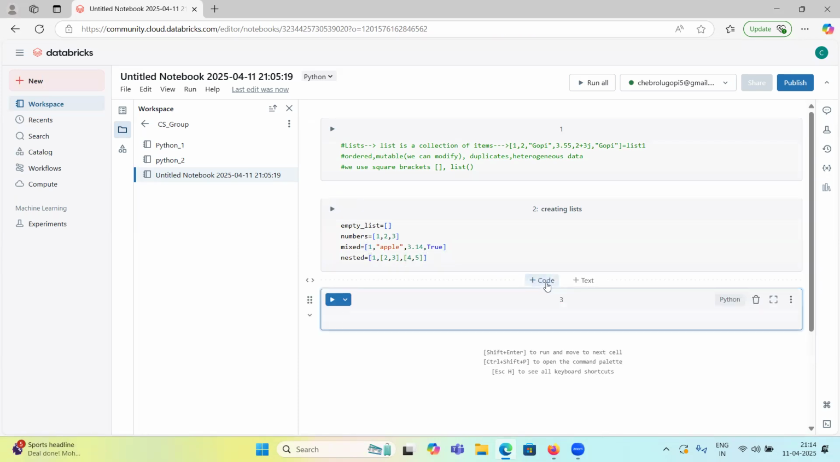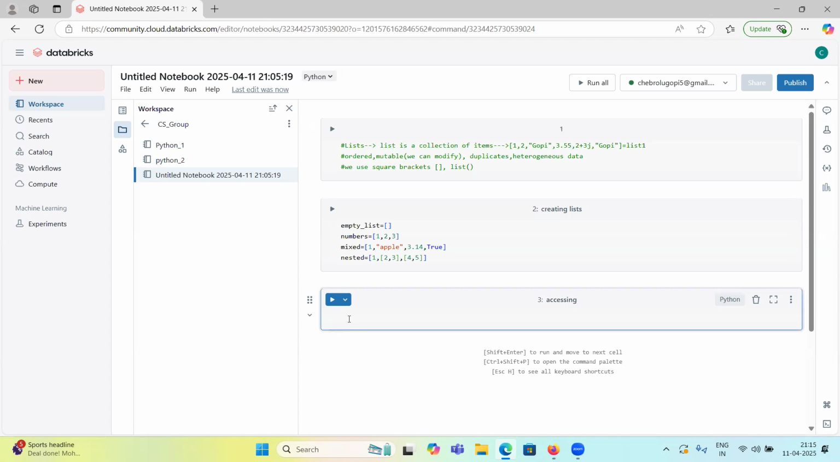And how can we access this list? Because they are ordered, in the first position it is always one, in the second position always two. So we know how indexing works. Using indexes we can access the list items.